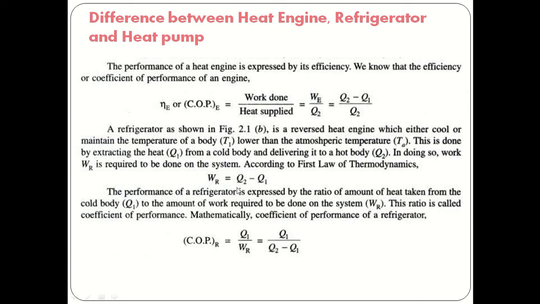So the work done on the refrigerator is Q2 minus Q1. The COP is taken as the cooling effect divided by work done. So the COP of the refrigerator is always measured as the ratio of the cooling effect to the work done: Q1 divided by WR, which is Q1 divided by Q2 minus Q1. This is the COP of the refrigerator.